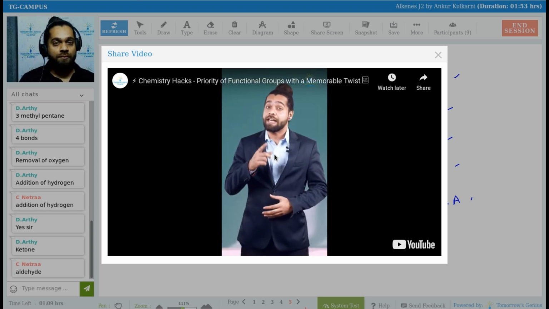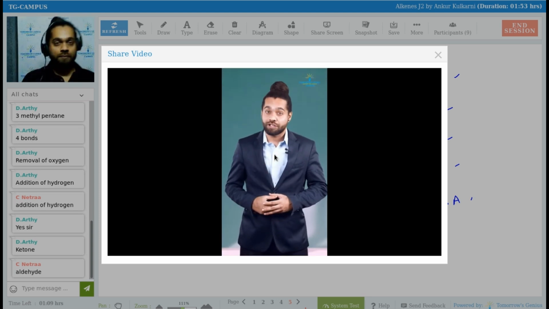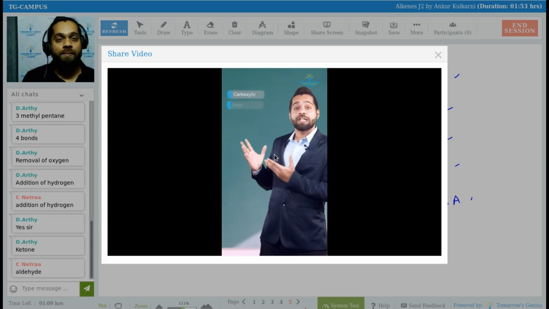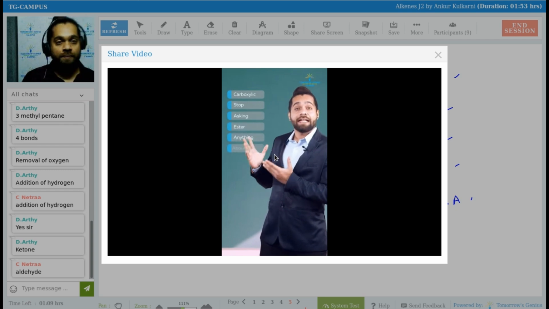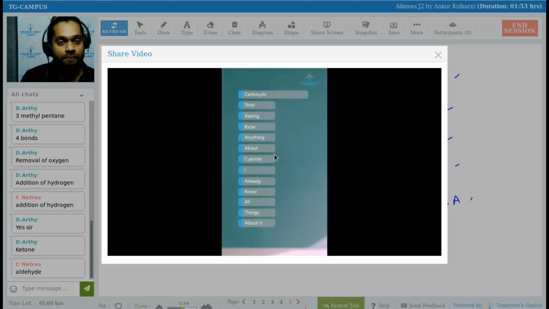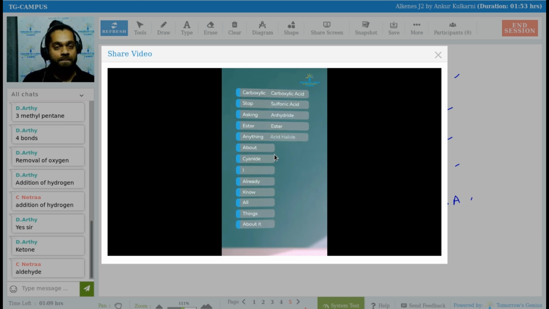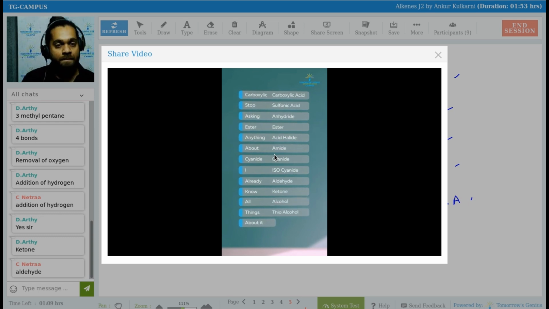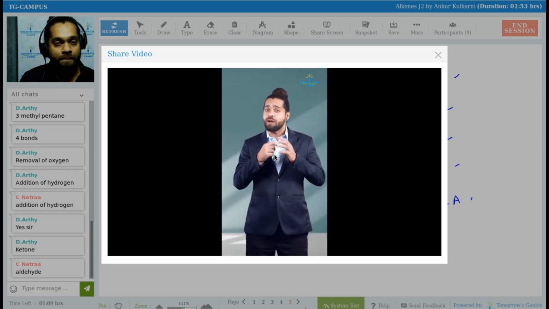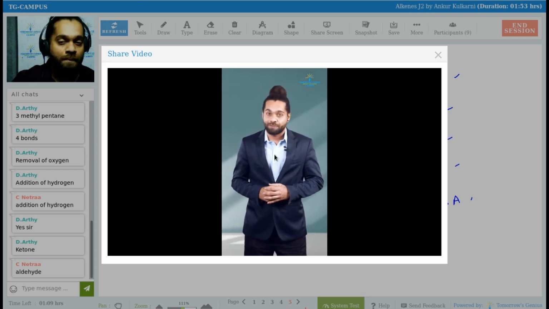Do you feel difficulty in remembering the priority order of functional group? Here's the trick. Remember this statement: Carboxylic, stop asking ester anything about cyanide, I already know all things about it. Carboxylic acid, sulfonic acid, anhydride, ester, acid halide, amide, cyanide, isocyanide, aldehyde, ketone, alcohol, thioalcohol, and amine. For more such tricks and tips, follow us on all our online platforms.